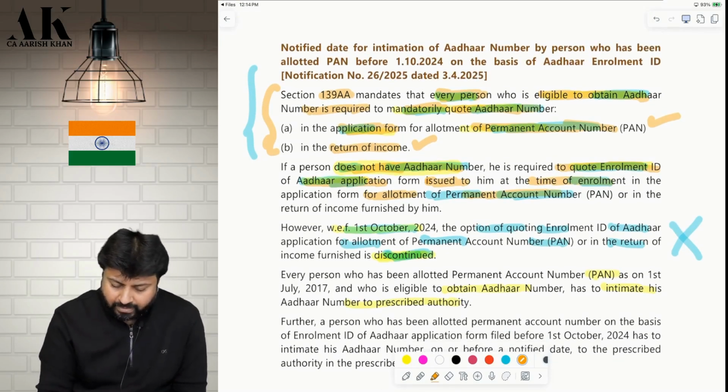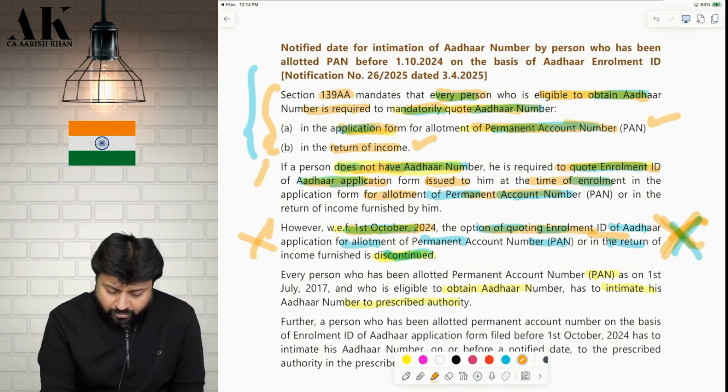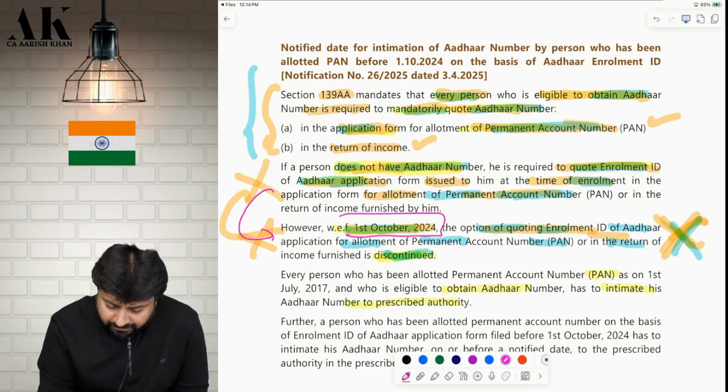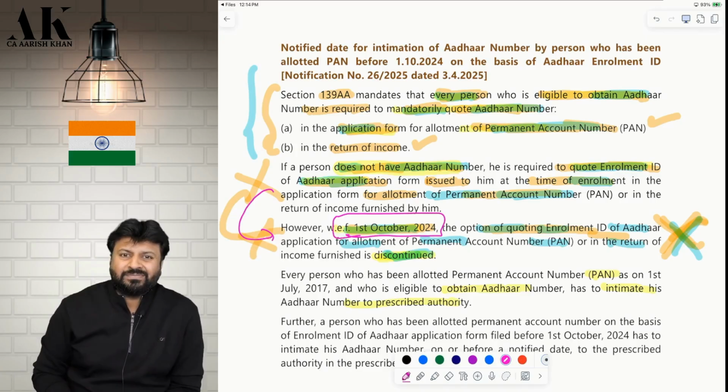However, from 1st October 2024 onwards, this particular condition is discontinued. So you don't have to do all these things from when? From 1st October 2024. So from 1st October 2024, you don't have to do all these things.